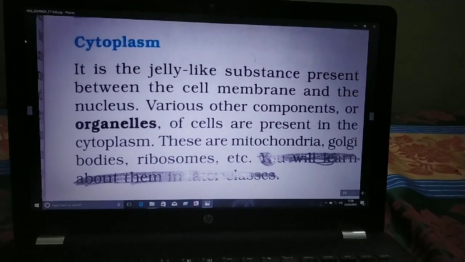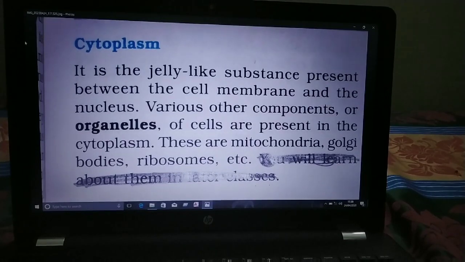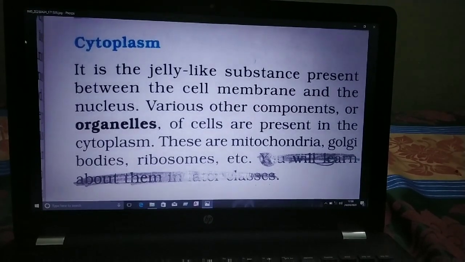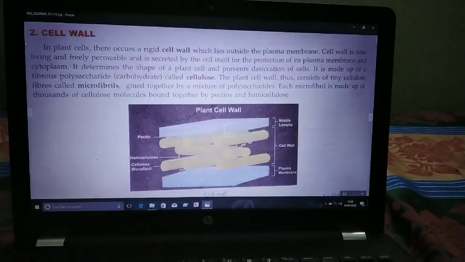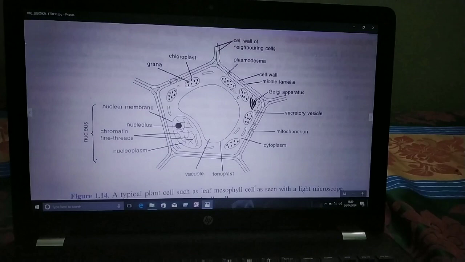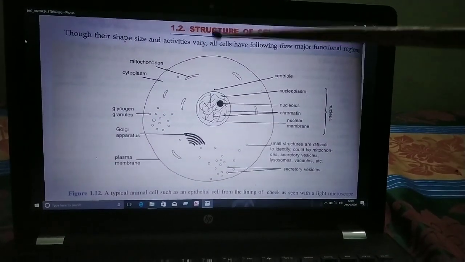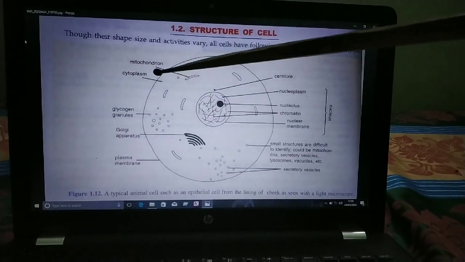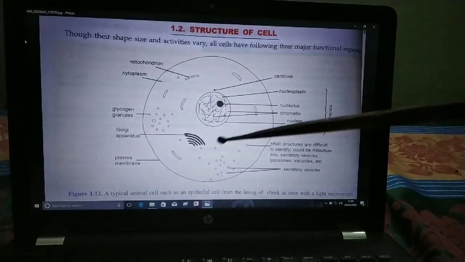So next is the cytoplasm. Cytoplasm is the jelly-like substance present between the cell membrane and the nucleus. I'll again show you this diagram. Cytoplasm is present between this, the cell membrane, and this, the nucleus.